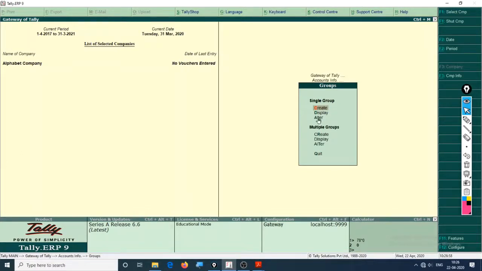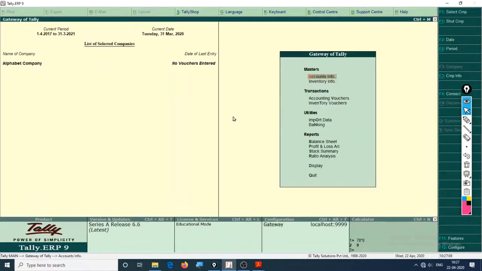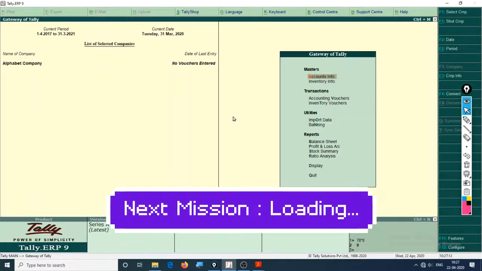Also, you can create your own group. You can create multiple groups if it is based upon your business, but we are not going to do it as we do not need it much more. So yeah, let's see in the next lecture and let's learn how to use the groups.